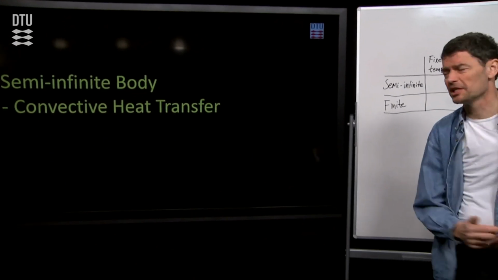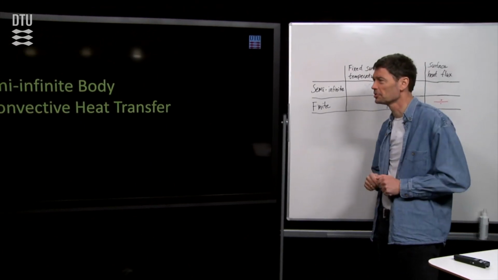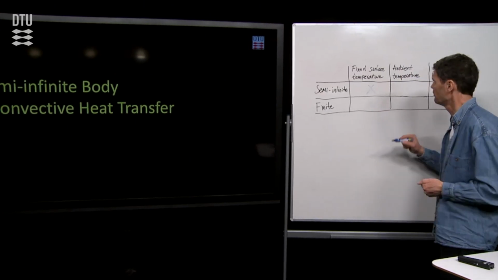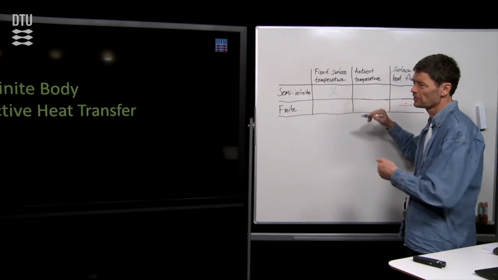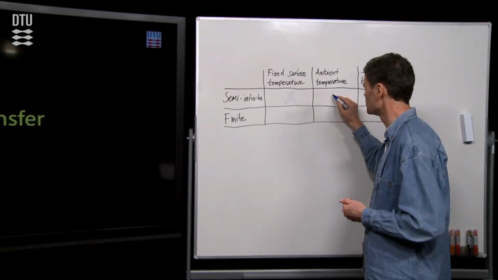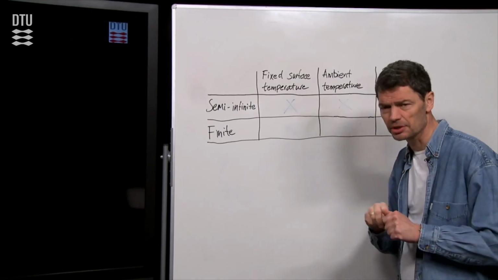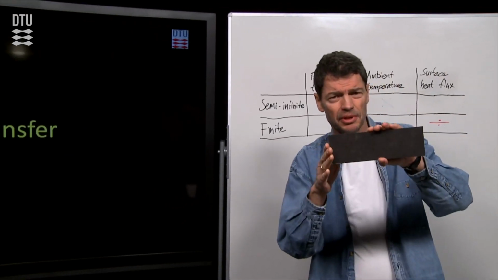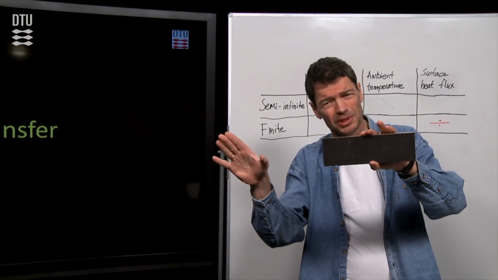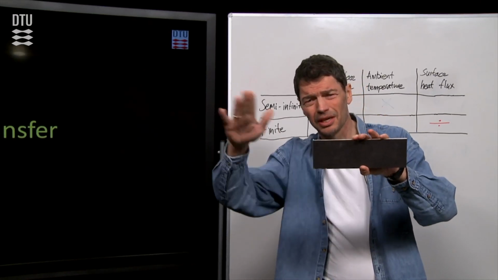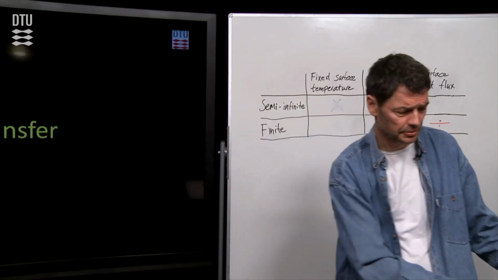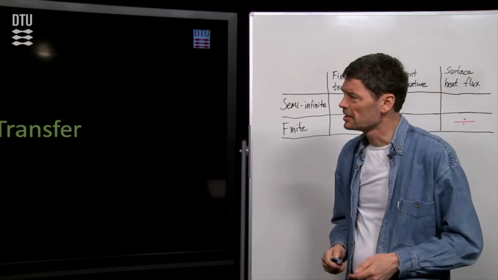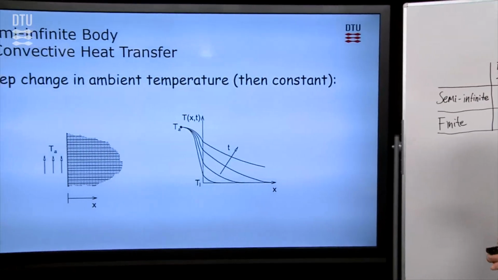The next case for which we have a solution is the case where we have a convective heat transfer coefficient at the surface of our material. This I'll put a cross in the table here. That means that it's not the surface temperature, but the air temperature next to our material that suddenly changes to another fixed value. In that case, here is a plot of it.